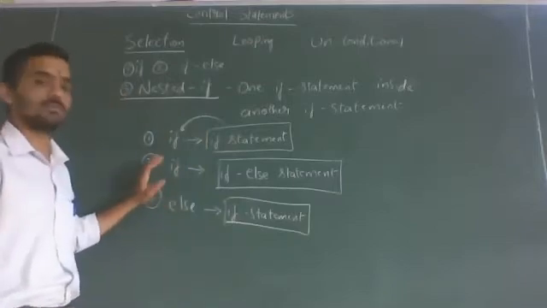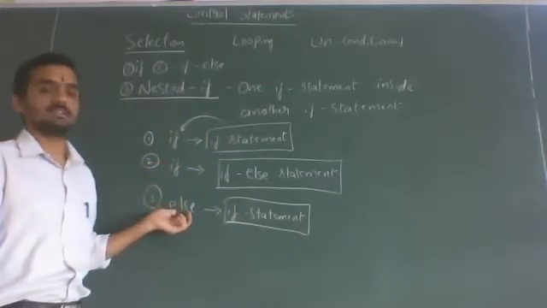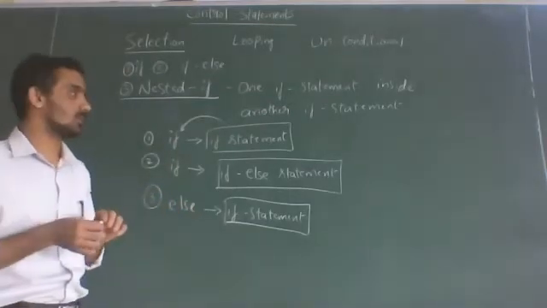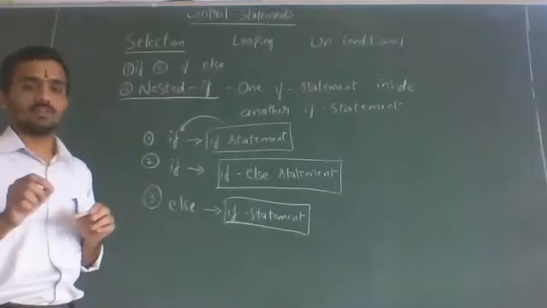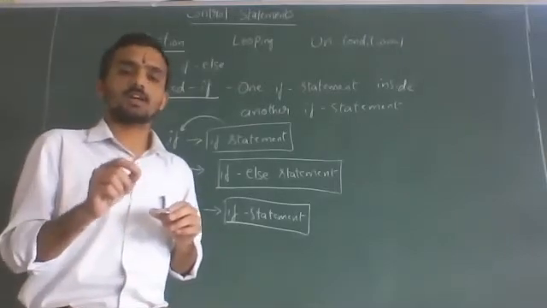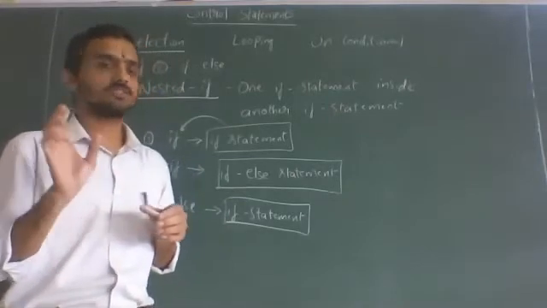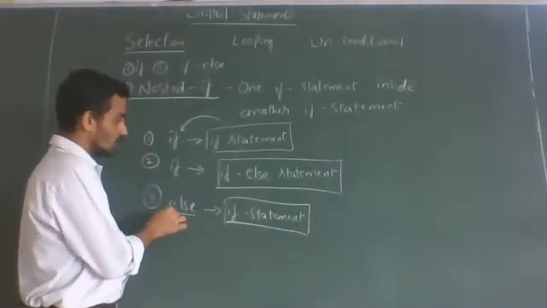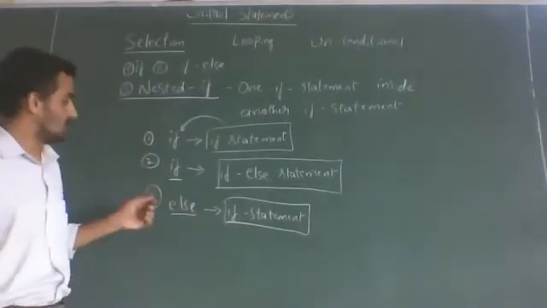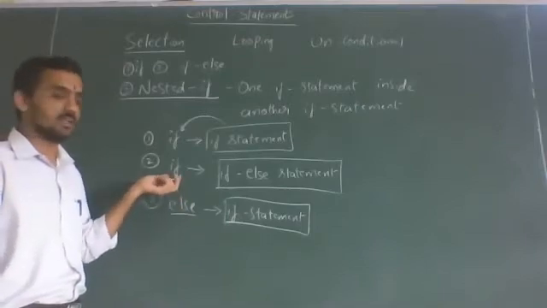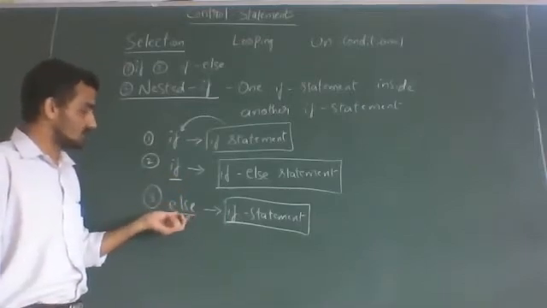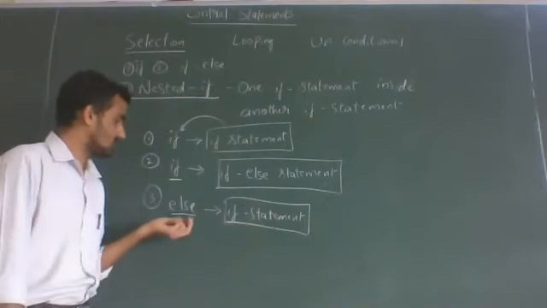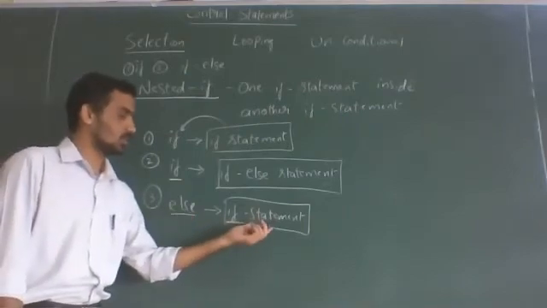That also becomes nested if, because else comes with respect to a condition only. If there is no condition, the else keyword will not come at all. In English also, the word otherwise will come only if there is a condition. Similarly here, the else keyword will come only if an if statement is there. So else acts like a condition. Inside this condition, again we can write an if condition, and one more condition as well.